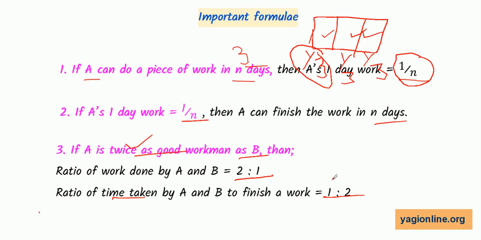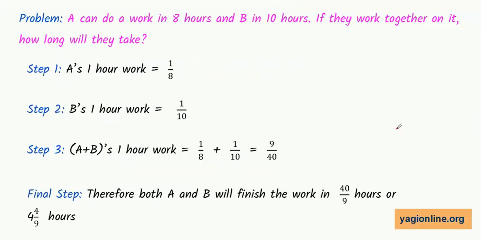Now let's start to solve a few typical problems based on time and work. The first problem says that A can do a work in 8 hours. When A is alone doing the work, he will do it in 8 hours. And B in 10 hours. When B alone is doing it, he will complete the work in 10 hours. So B is taking 2 more hours. So who is the better workman? A is the better workman. If they work together, how long will they take? This we have to find out.